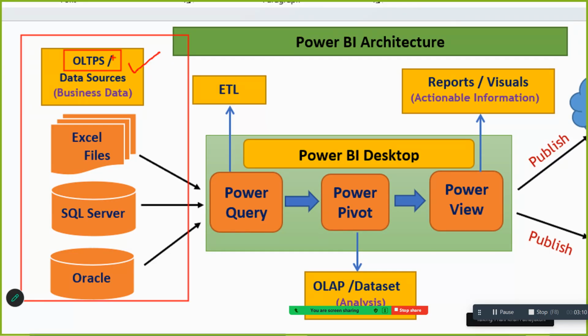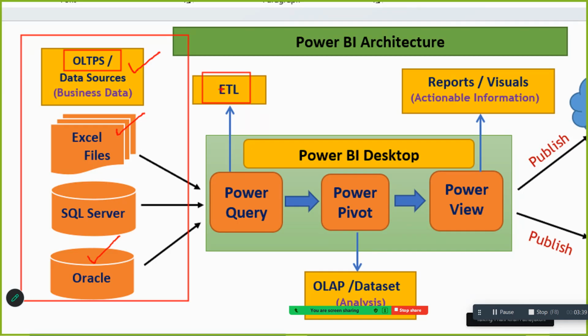And as you know, raw data can be stored not only in a SQL server, it can be stored in Excel files, in cloud platforms, in Oracle, etc. So ideally, we need a software which can connect to multiple data sources and extract the data from there. Extraction means you are pulling the data, and once you pull the data, you will be transforming the data. You will perform an ETL operation.